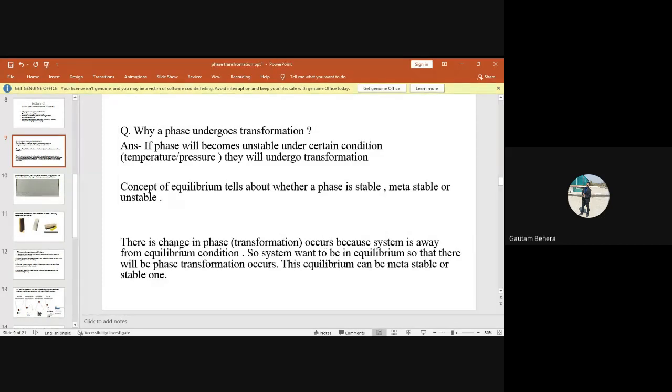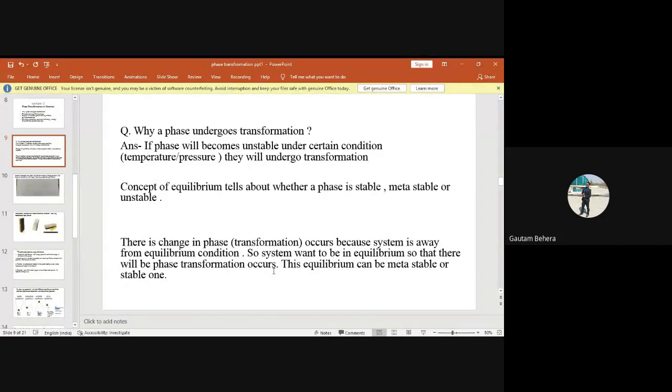So there is a change in phase, or a phase transformation occurs, because the system is away from equilibrium condition. So this line is very important. That means if you are taking the system away from the equilibrium conditions, then the system may undergo phase transformation. So the system wants to be in equilibrium, so that phase transformation occurs.